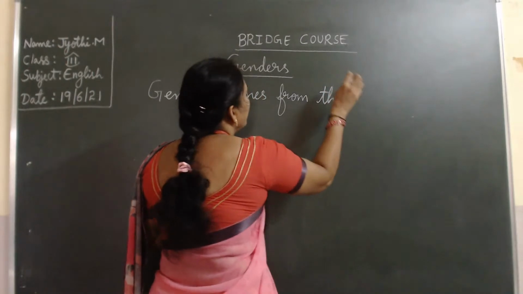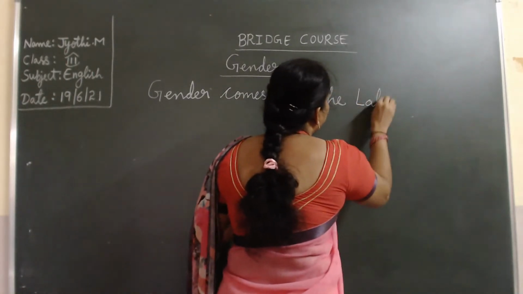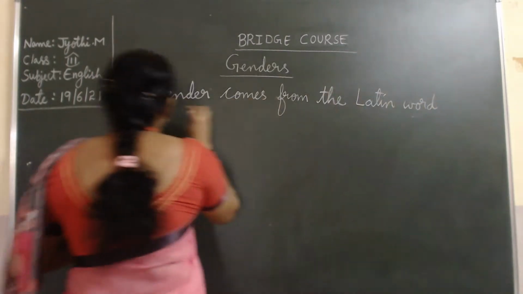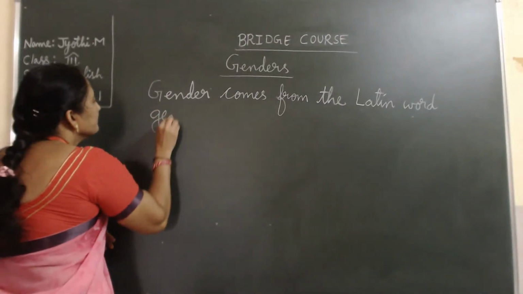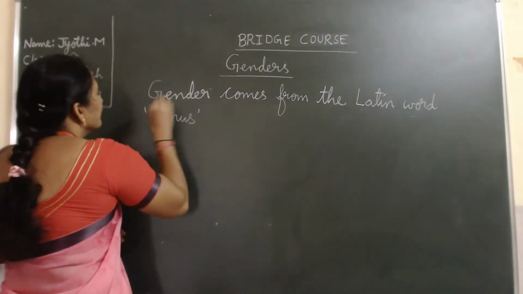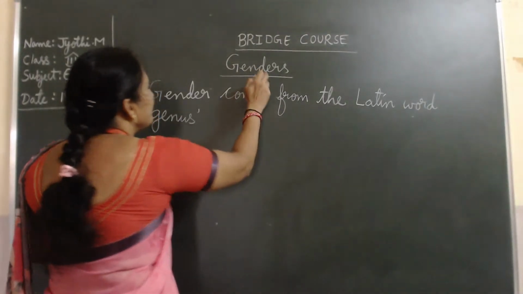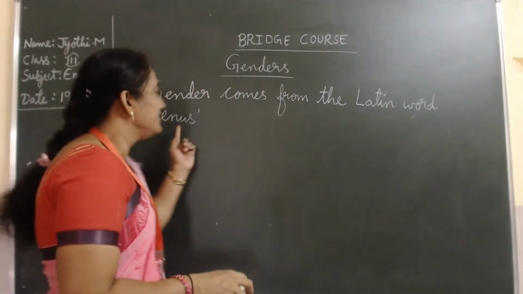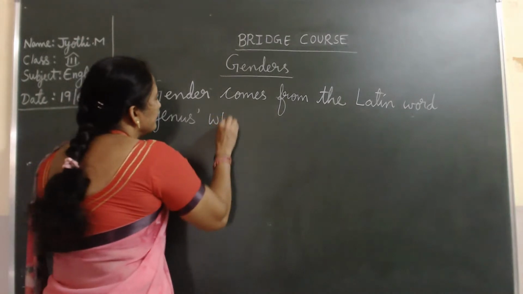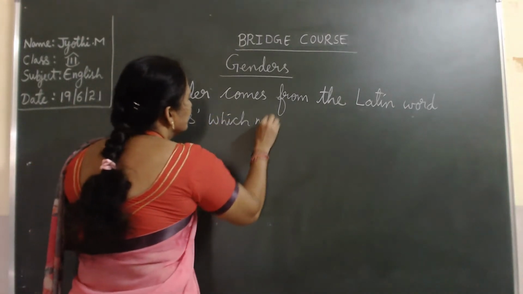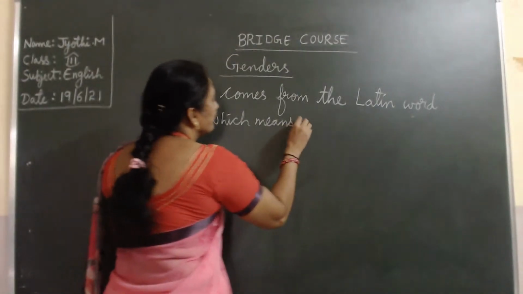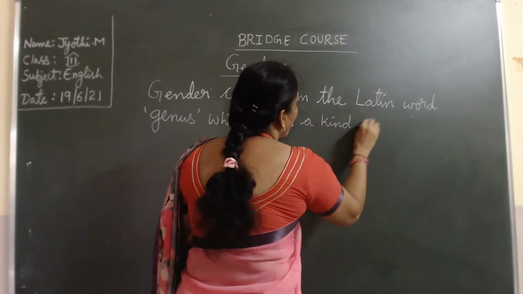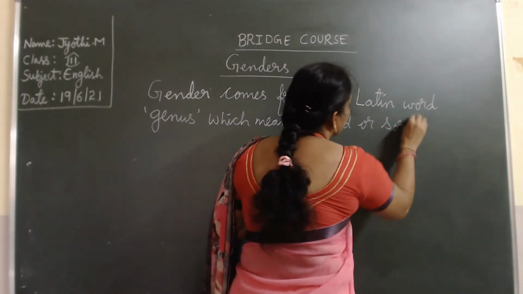Gender comes from the Latin word genus. See, what is this gender? Where is this word derived from? This gender is derived from the Latin word genus, which means a kind or sort.